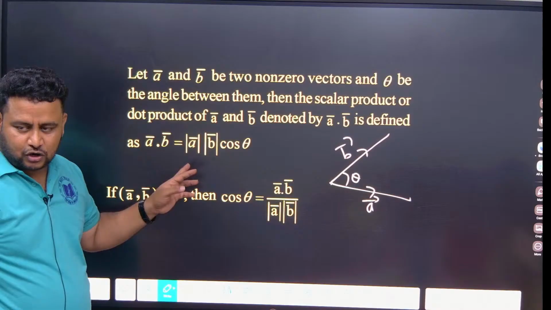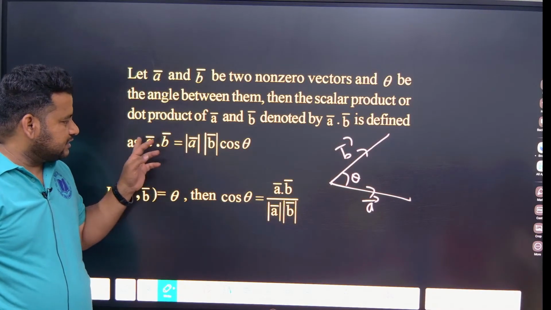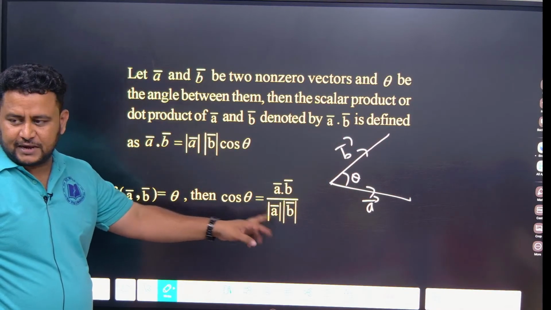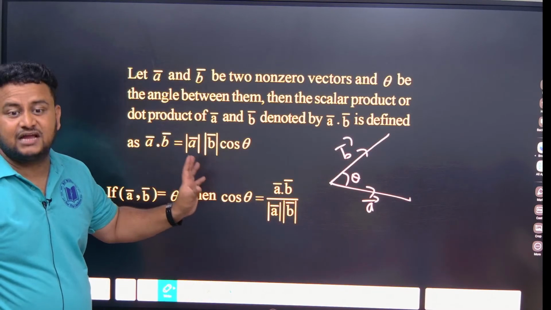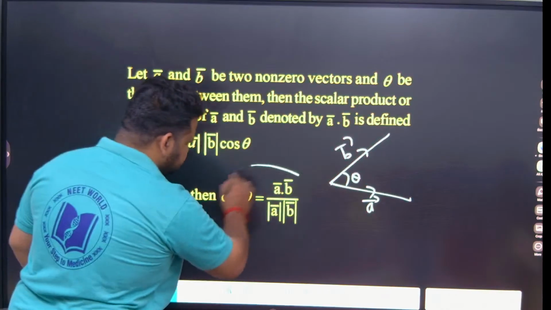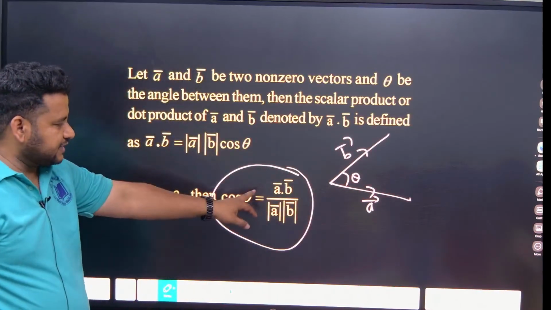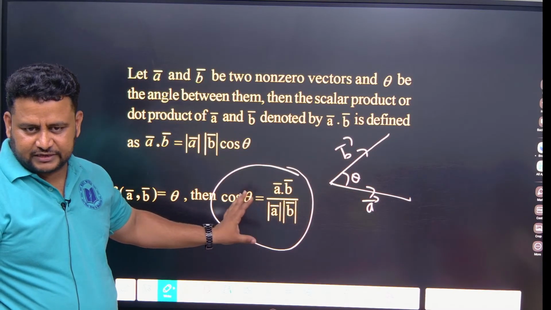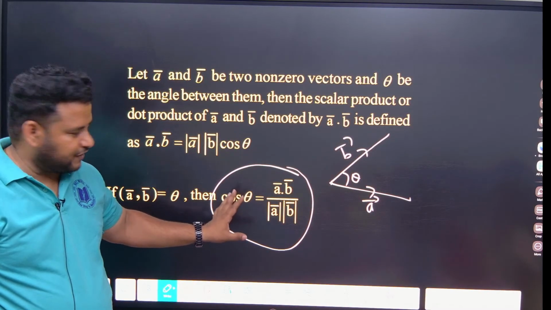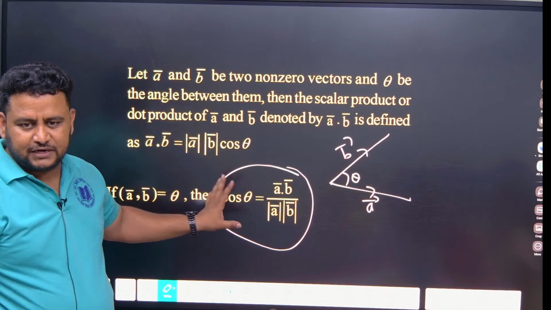Dot product. So cos theta is equal to what? A dot B divided by magnitude of A into magnitude of B. Why will we use this dot product? To find the angle between two vectors. Mainly we will use cos theta is equal to vector A into vector B divided by magnitude of A into magnitude of B. Clear? That is the reason it is highly useful to find the angle between two vectors. Clear?